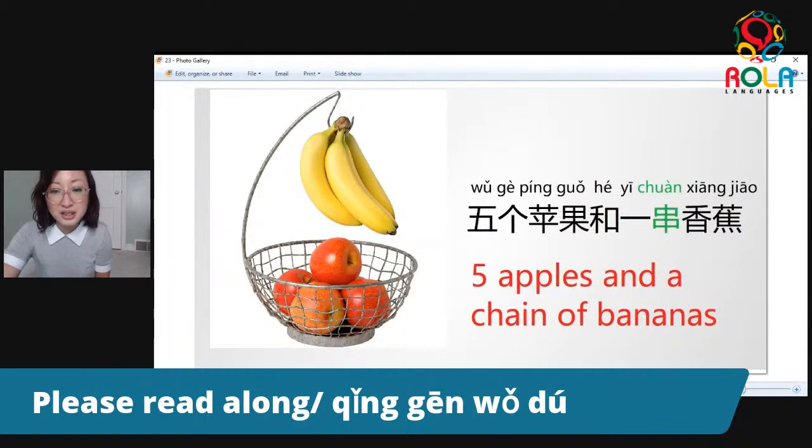So for that we say 5个苹果和一串香蕉. Yes, 5个苹果和一串香蕉. Okay, did you get it right? If not, no problem. Let's try another example.